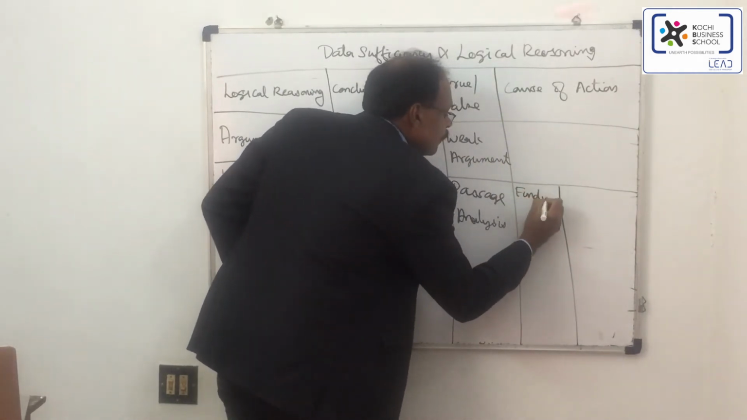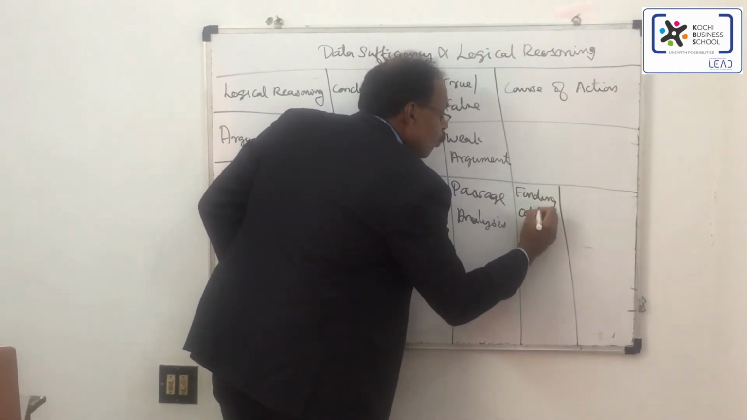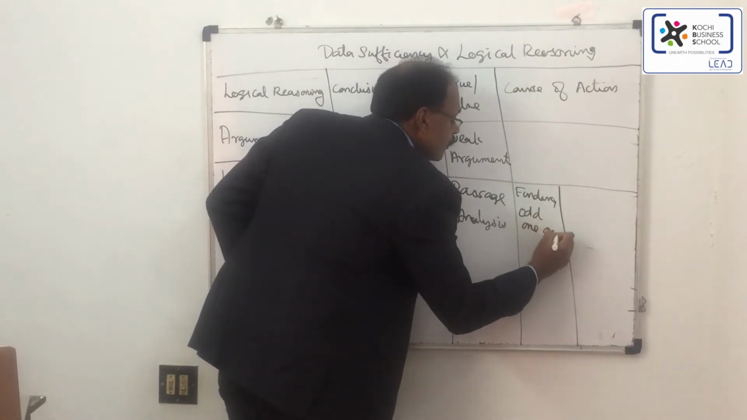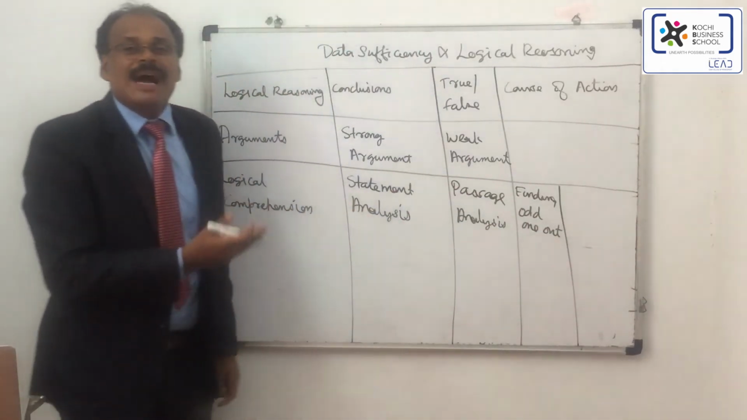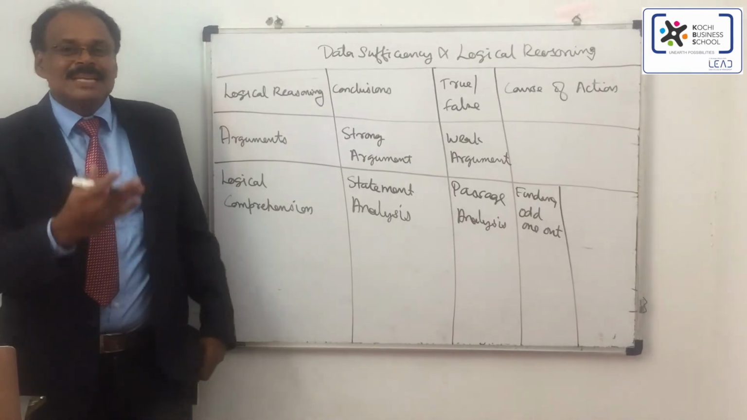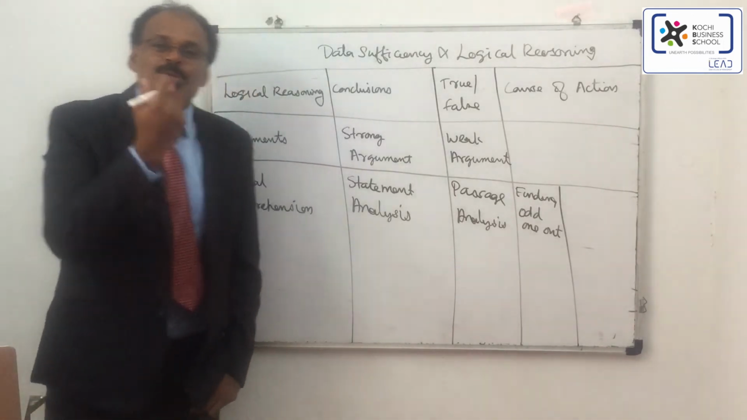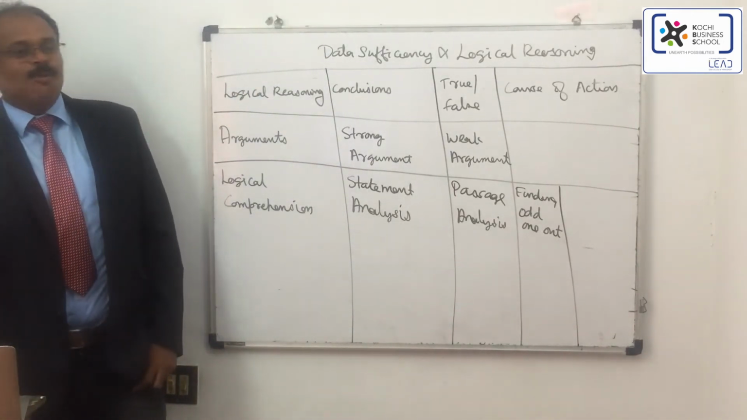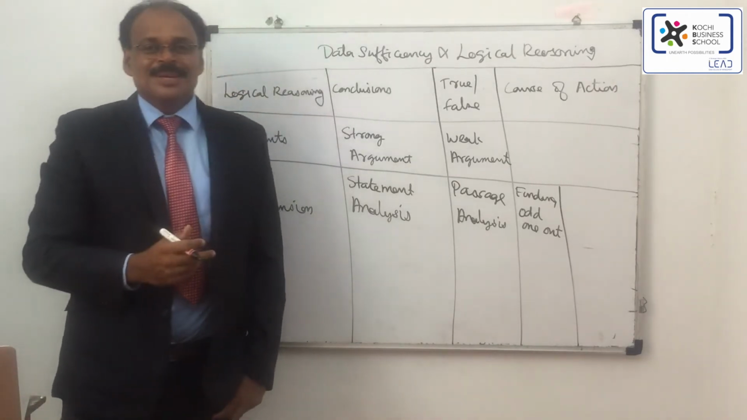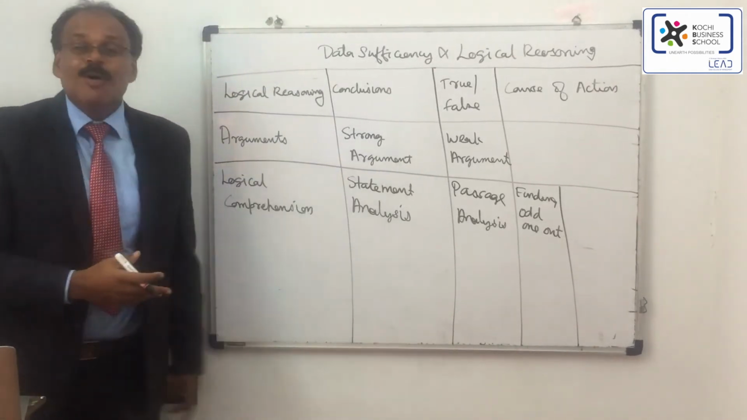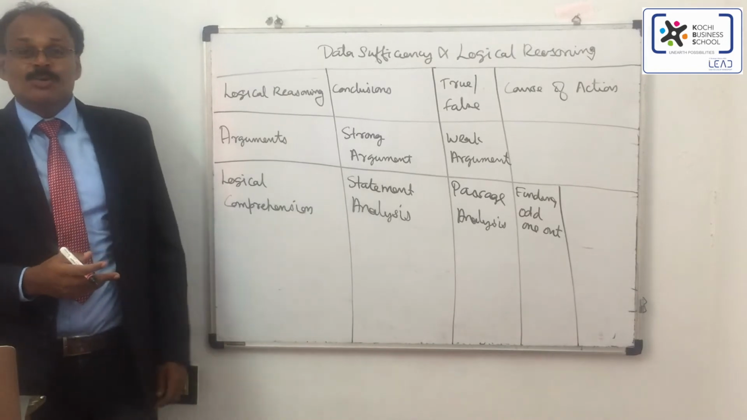Another section of logical comprehension is finding the odd one out. They'll be giving 4 items as choices. Maybe it can be a set of things that are used in the kitchen and one item that is used for farming. So you have to find which is the odd one out of the series.